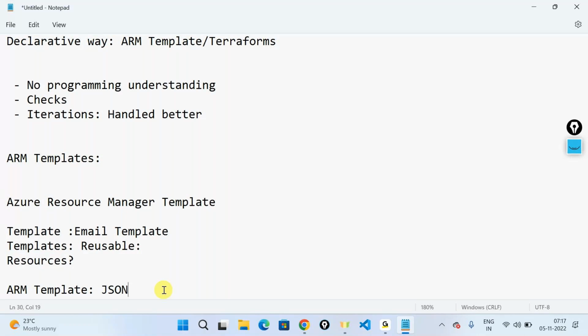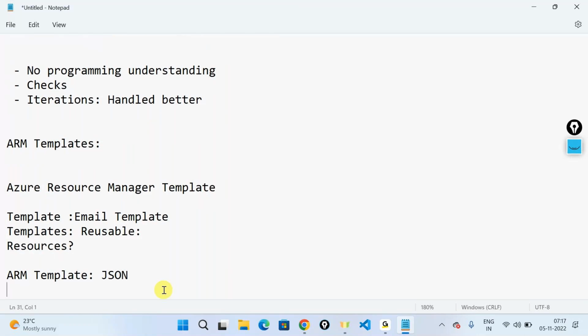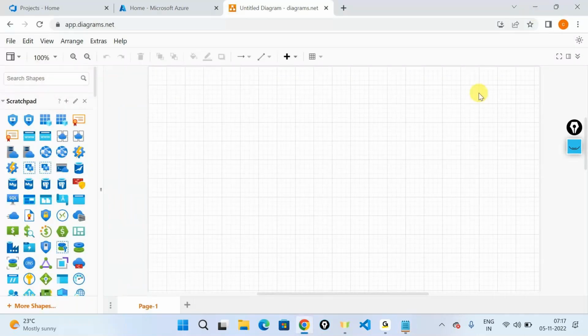They need to understand the basics of JSON, like what is a key value pair, what is an array, how do you declare something. These are the basics required, and they just need some kind of editor to write these templates, like Notepad++ or VS Code. Multiple editors support templates. You can write your templates in one of these editors, take that entire JSON template, deploy it onto the Azure portal, and create your resources. That was the idea, and you have great support for the templates.